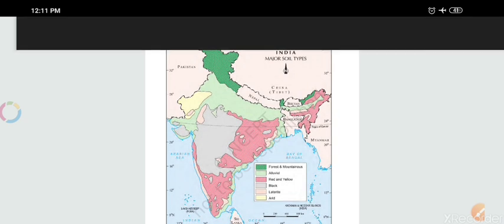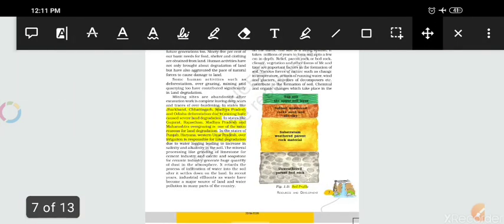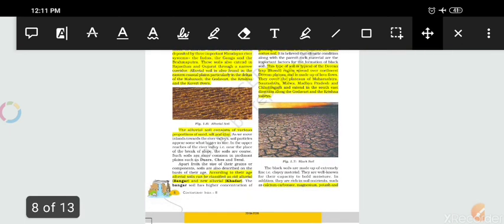Moving further, as we have discussed, alluvial soil consists of various proportions of sand, silt, and clay. For the sake of information, for any good soil, every size of grain should be there.